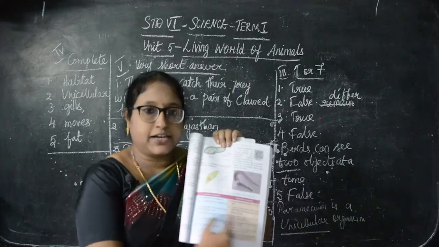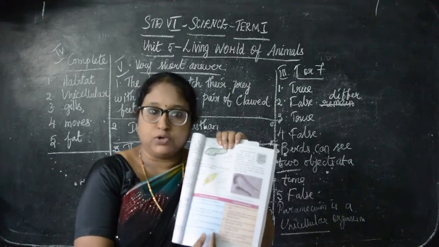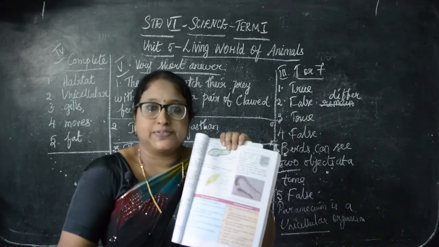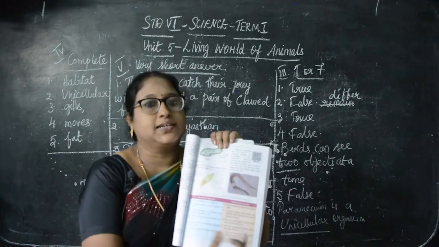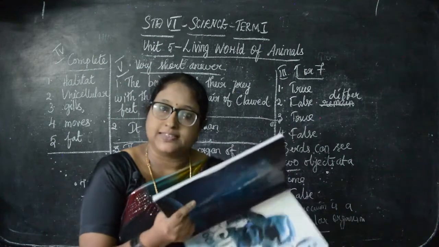I have taught you how to make a tabular column. When you are in 5th standard, you have to divide the page into two. Write four points on this side and four points on that side. Okay, children, did you understand this question?